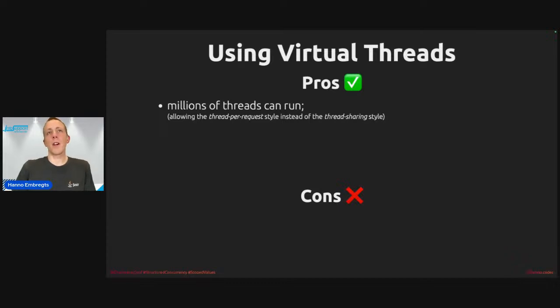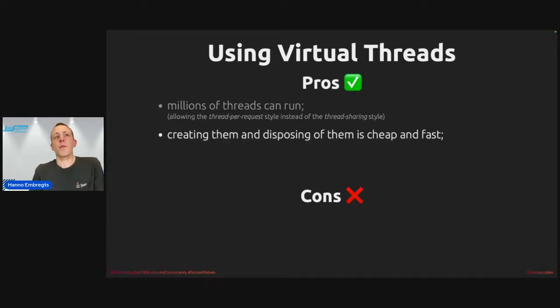Well, I would argue that we would have to reconsider using those frameworks now that virtual threads are available, because we probably don't need the features that those libraries have offered us, at least not to make sure that we can program asynchronously in a reactive style.